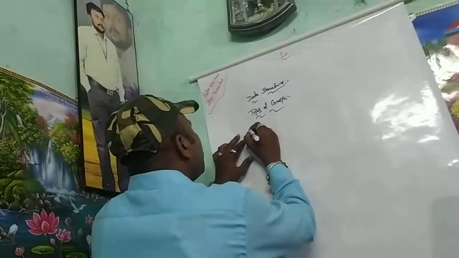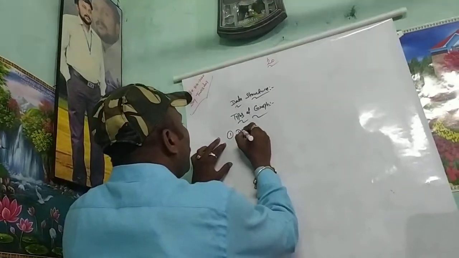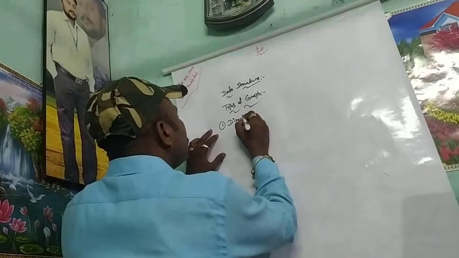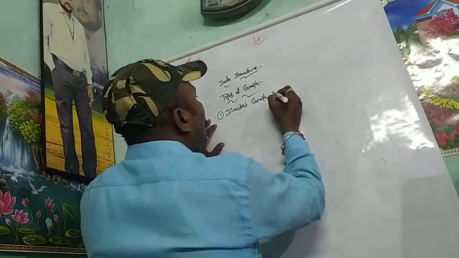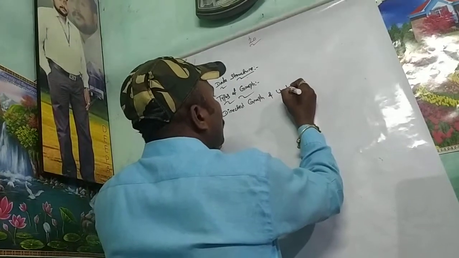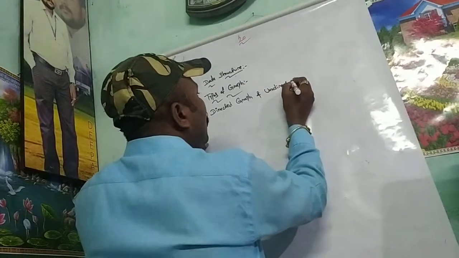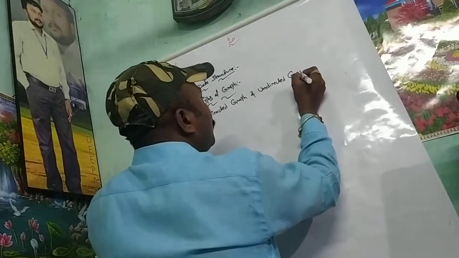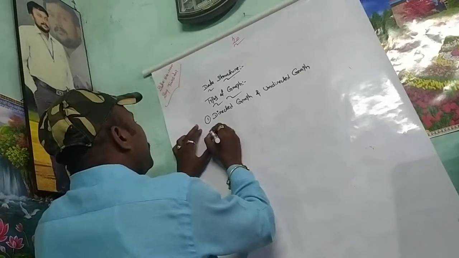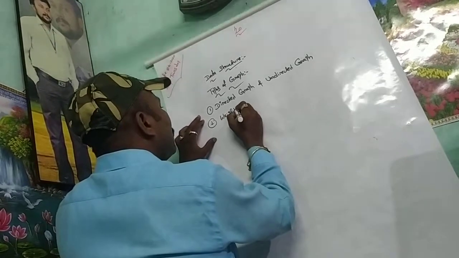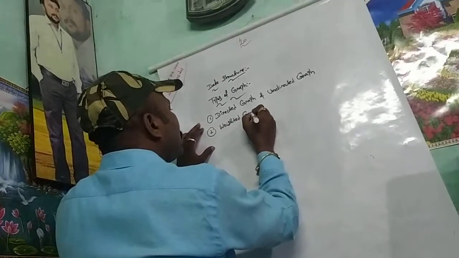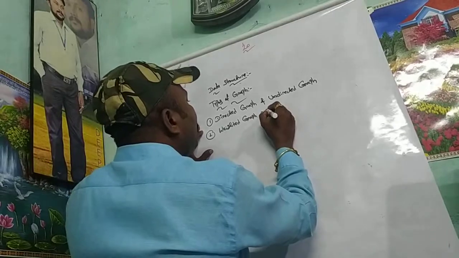So my dear students, there are three categories. First, directed graph and undirected graph. Second one is weighted graph and unweighted graph.